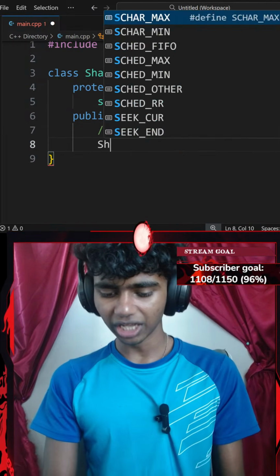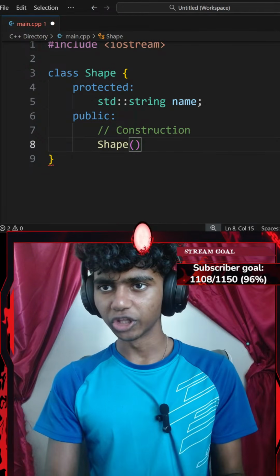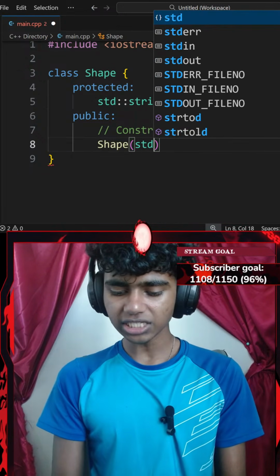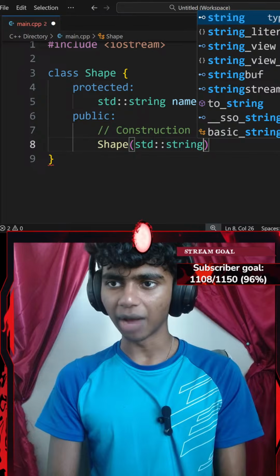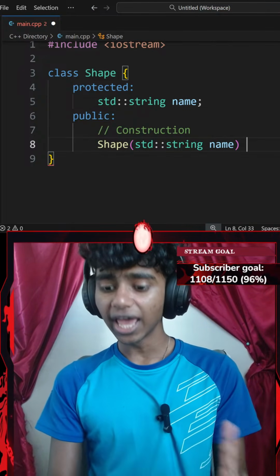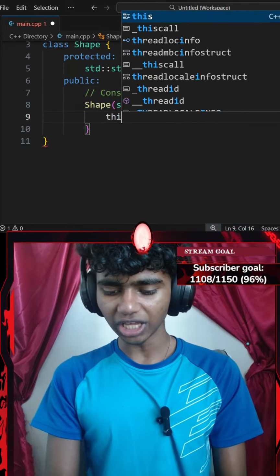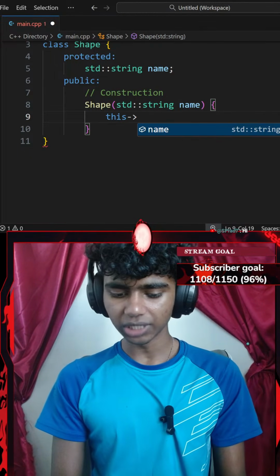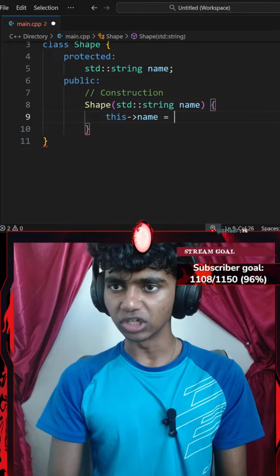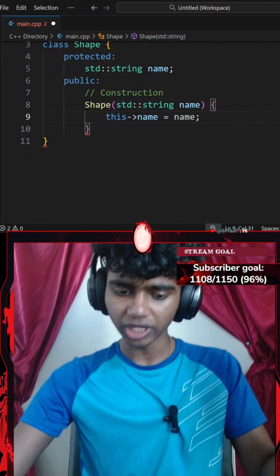I'm gonna go ahead and create a constructor for my shape class. I'll go with a pair of parentheses. My shape class's constructor does require one parameter, a standard string of name, and then I'll go with a pair of curly braces. Now, inside of my constructor, I'm going to initialize my data member, so I'll do something like this name data member equals my name parameter, ending with a semicolon.